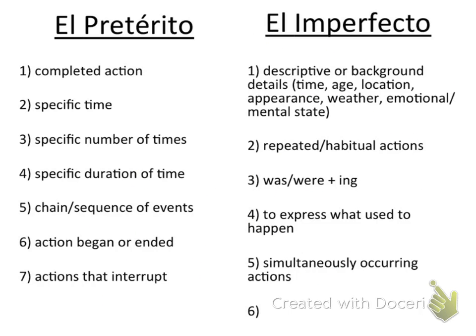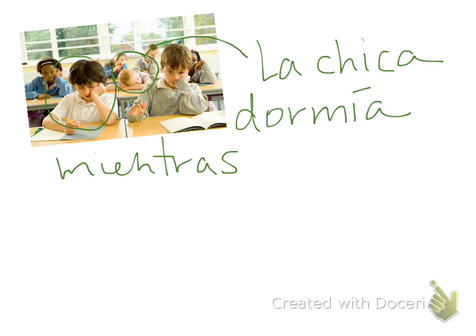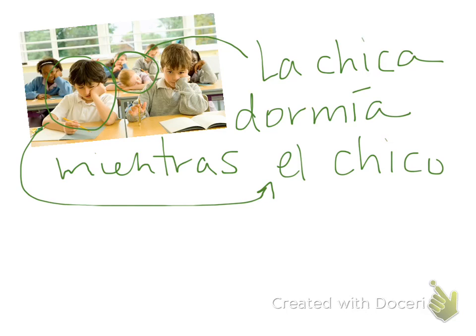Next one is simultaneously occurring actions. Okay, to talk about two things that were happening at once or simultaneously occurring actions in the past, we're going to go back to these children here, okay? And now that I'm looking at it, I think this is actually a girl. So, la chica dormía, so the girl slept, the girl was sleeping, while, mientras, talk about the boy now, el chico escribía.